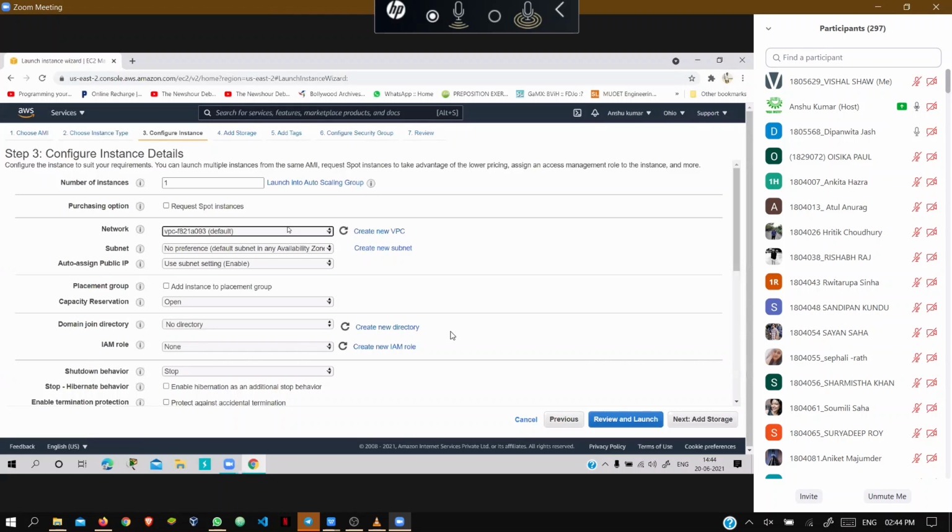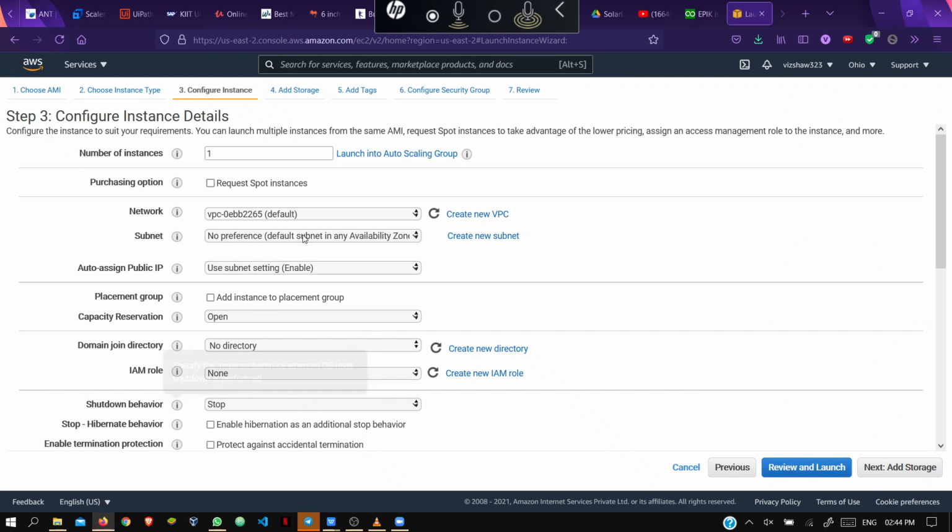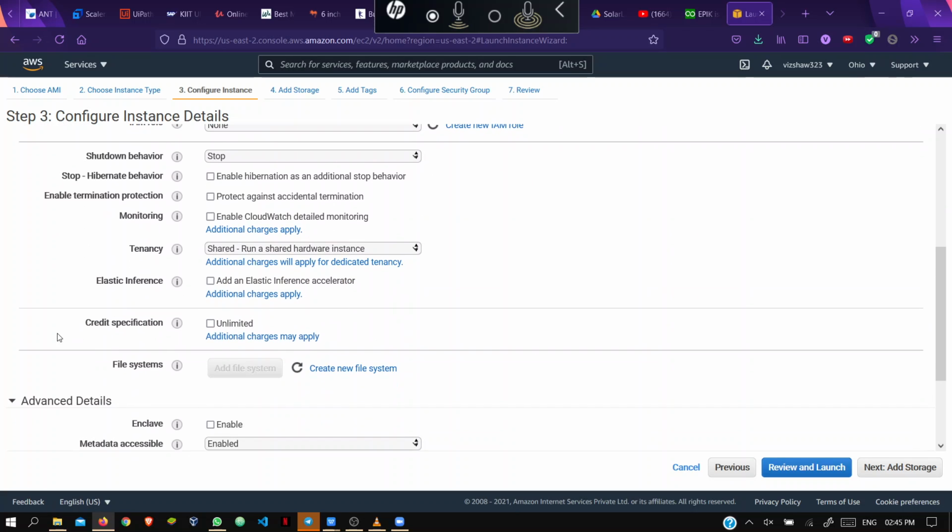Then next, in configure instance, there are no changes in network, choose the default one. In subnet, you can select any zone as you wish, or you can let it be default, that is also fine. This one you need to enable. Then termination protection, if you want, you can enable it. If you don't, leave it.